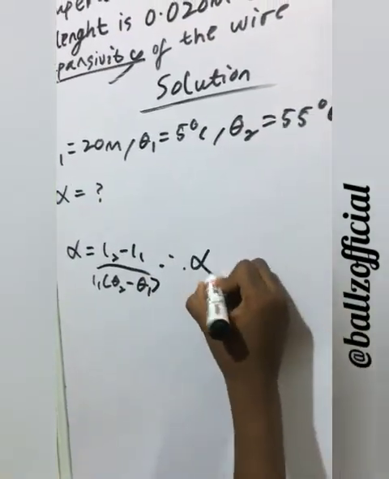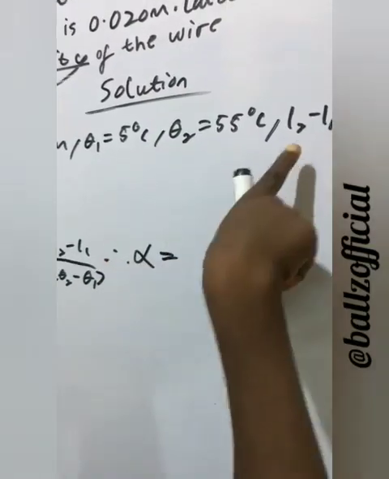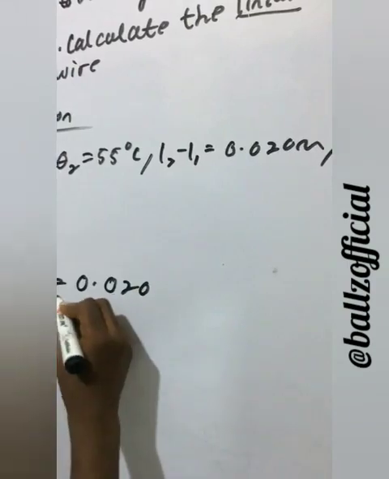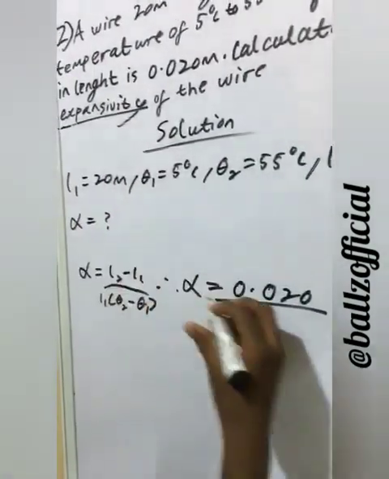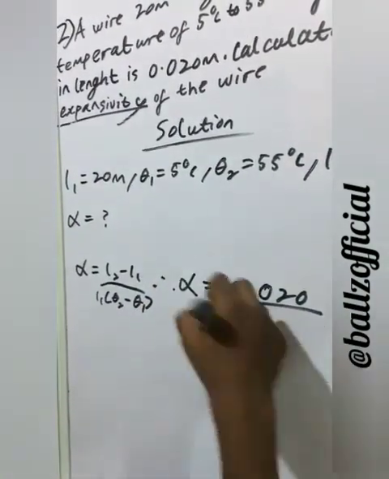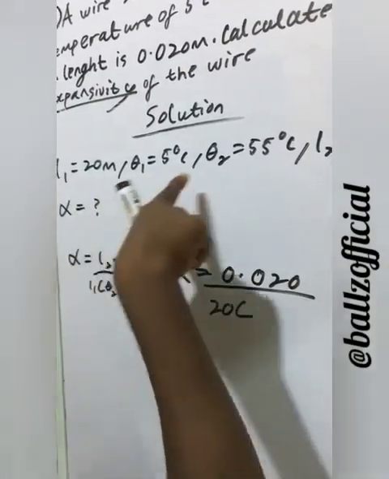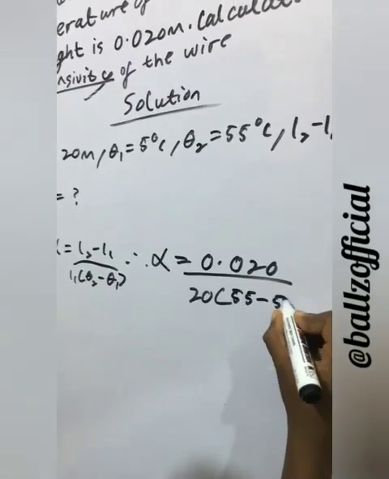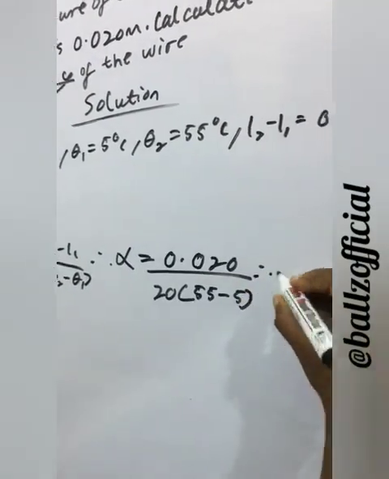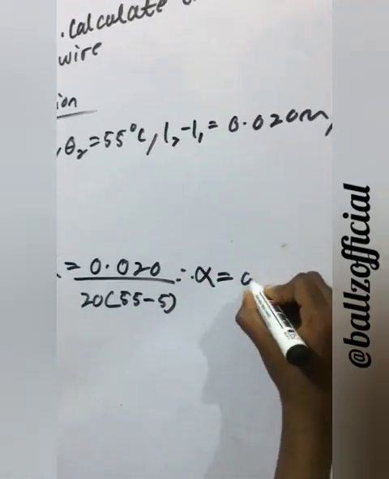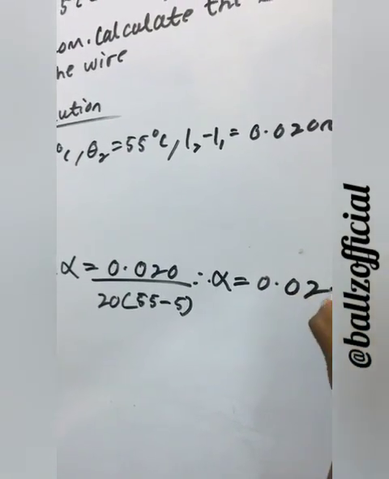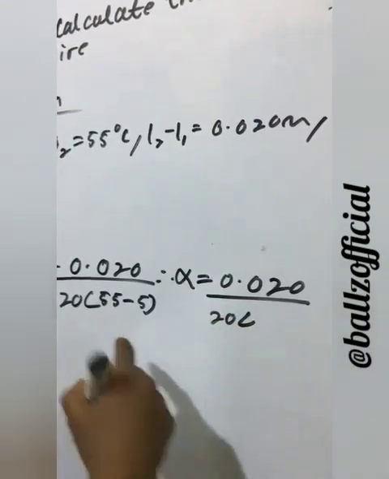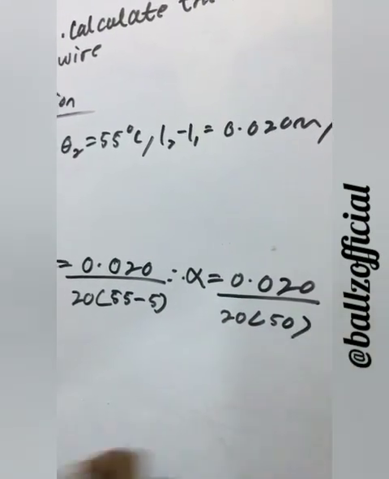Therefore, linear expansivity is equal to L2 minus L1, which is 0.020, all over L1, 20, times theta 2 minus theta 1, which is 55 minus 5. Therefore, linear expansivity is equal to 0.020 all over 20 times 55 minus 5, 50.